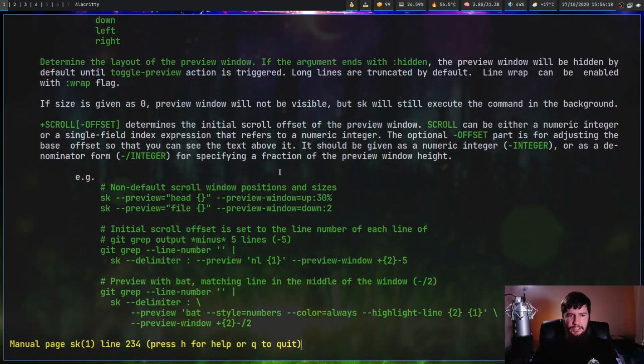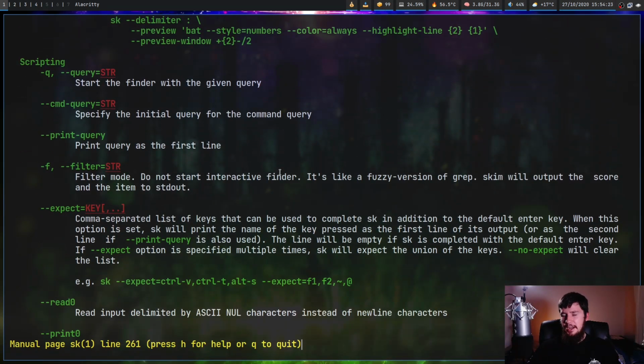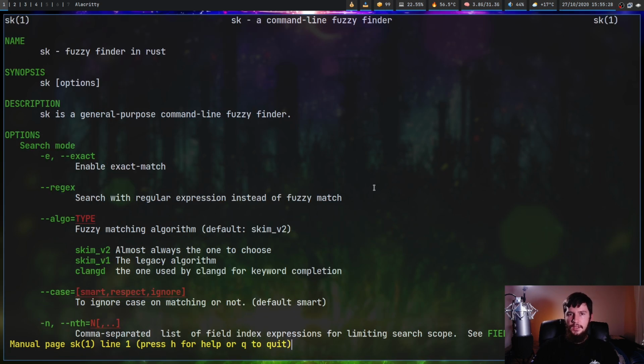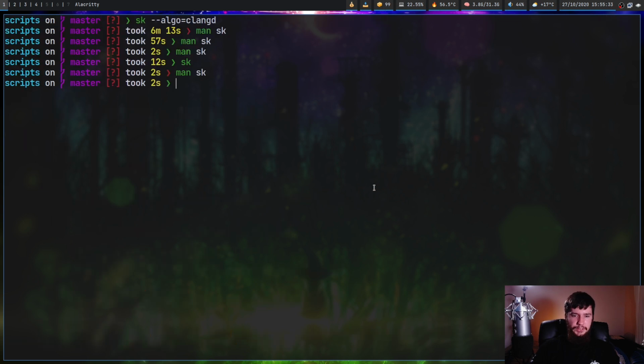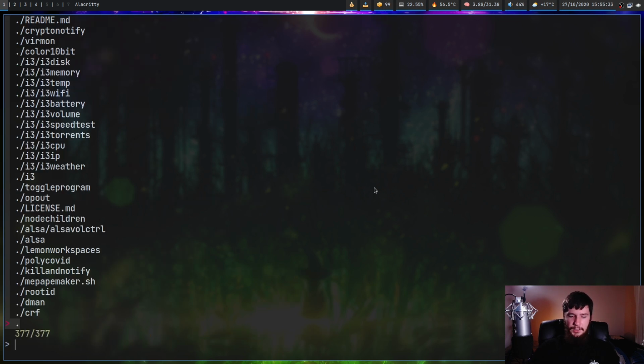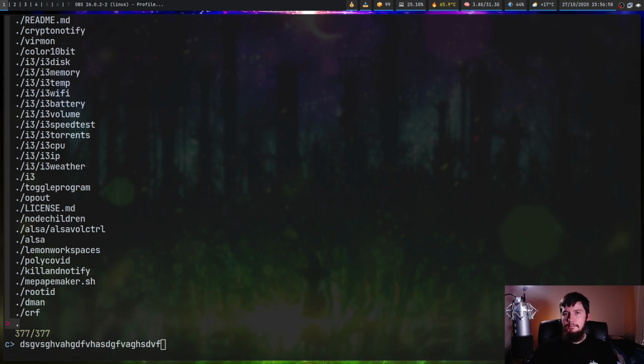Now, most of the functionality is here. There are probably things that are missing. However, I think that some of the extra features actually are kind of neat. I do have one issue though, so if we go and run Skim and we don't run it with an extra command, we can still get into command mode, and no matter what we do in here, obviously it's not going to do anything. I would like to see it so if you don't define a command to use, that command mode just doesn't exist. But that's only a minor issue. I think that command mode is actually an incredibly useful feature, and I could very well see myself using this very frequently. But besides that, it's just FZF.